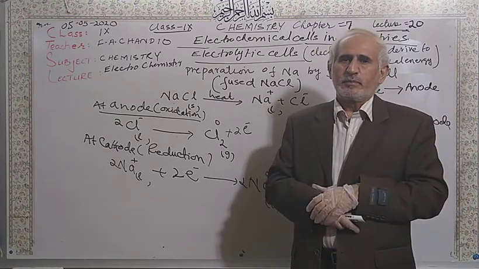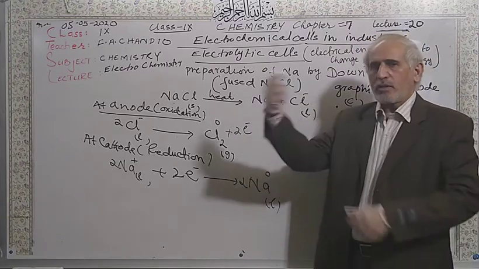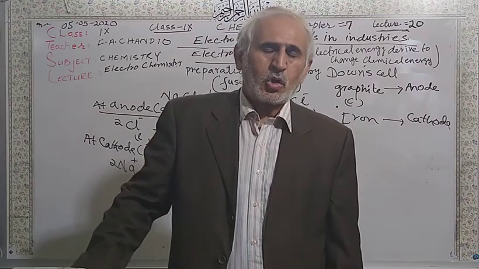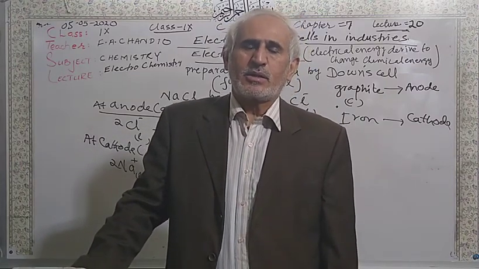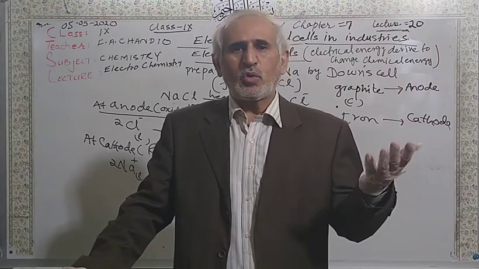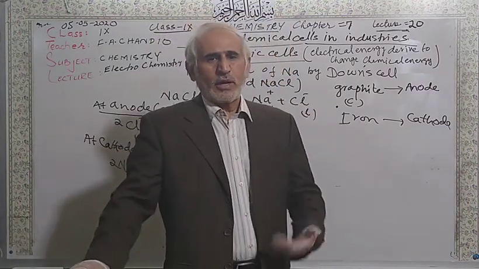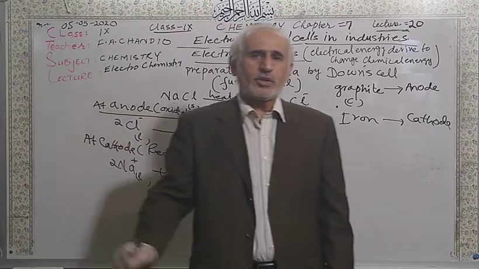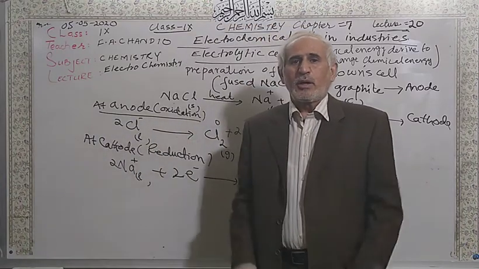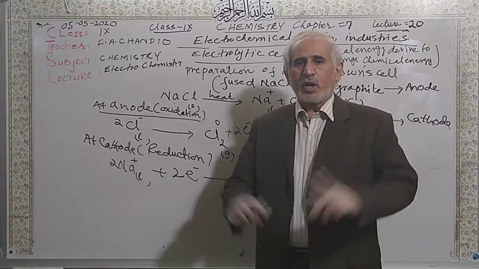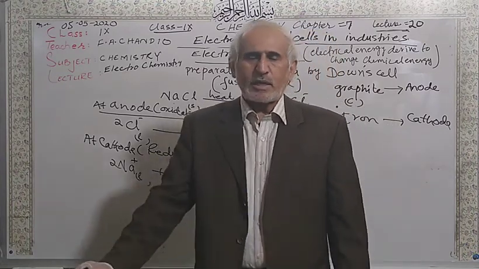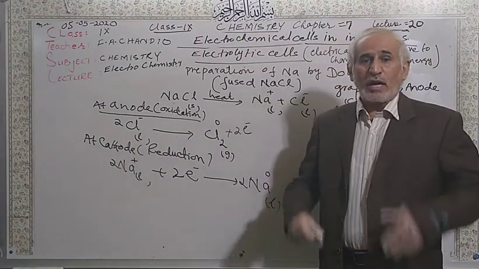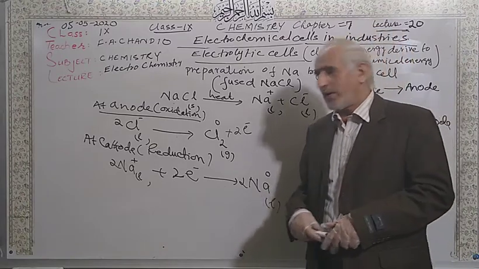I will explain. You can collect chlorine gas and fill it in gas cylinders, and chlorine gas is a highly poisonous gas. That is why be careful while you are handling this. When you handle chemicals, you should know the precaution measures, and industrialists have a whole department for precaution measures. All the workers, engineers and chemists are instructed accordingly. So this chlorine gas is poisonous, so you have to handle it very carefully. Then you have to store it in gas cylinders.